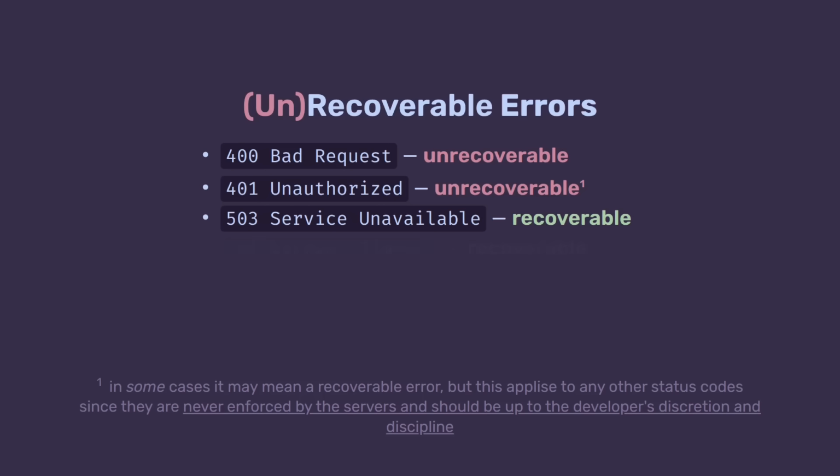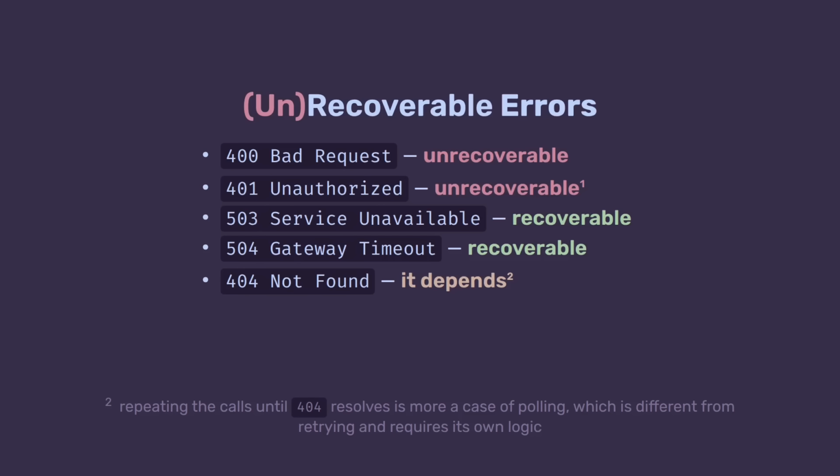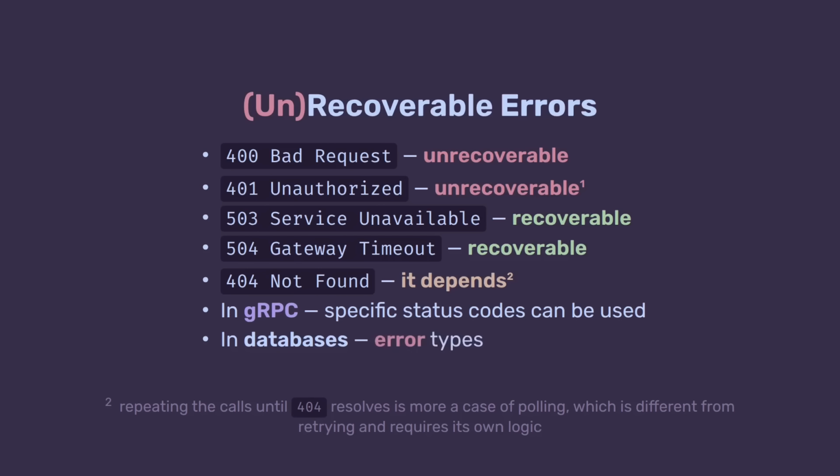Another example is 504 gateway timeout, which is recoverable too, but not all cases are that obvious. For example, 404 not found may mean different things. It could be because the resource was removed permanently, in which case retrying won't help, but it also can mean that the resource is not ready yet. In this case, it's a recoverable error. With other protocols, like gRPC, specific status codes can be used to separate recoverable and unrecoverable errors too. In databases, there are error types. For example, lock timeouts are recoverable, while syntax errors or missing columns are not.